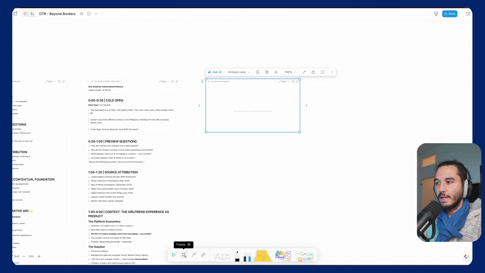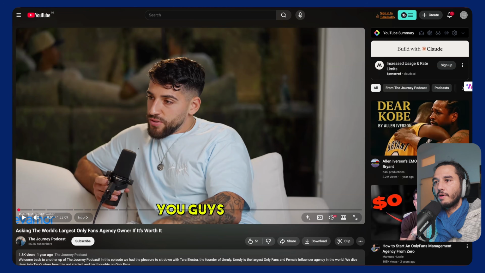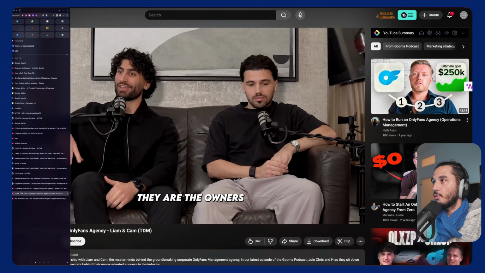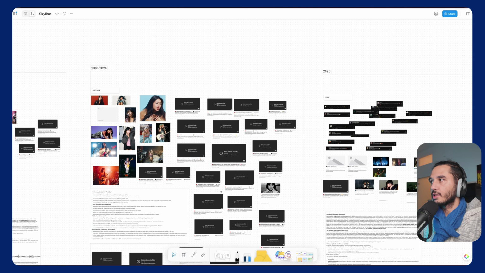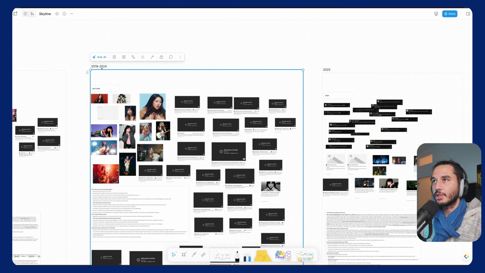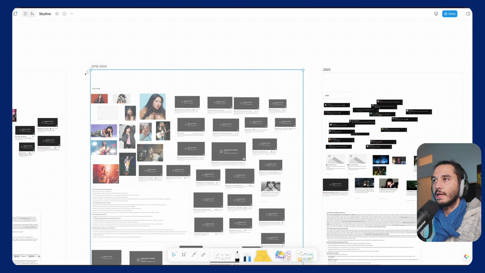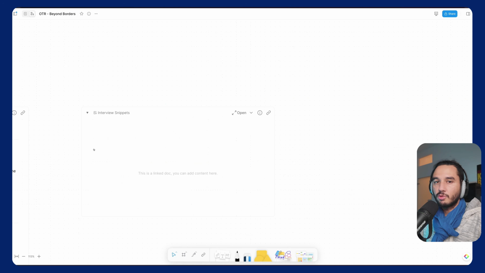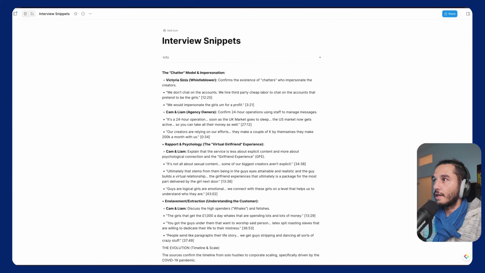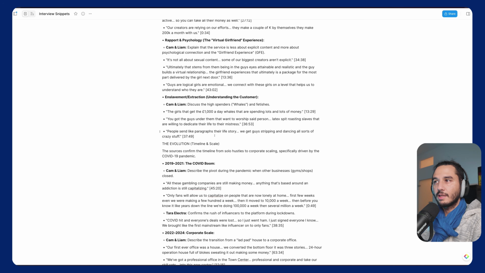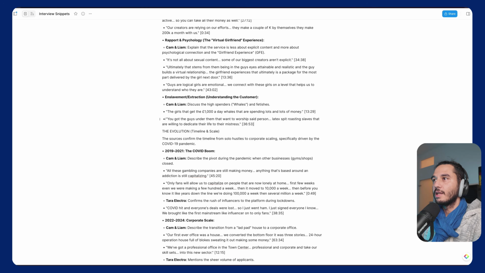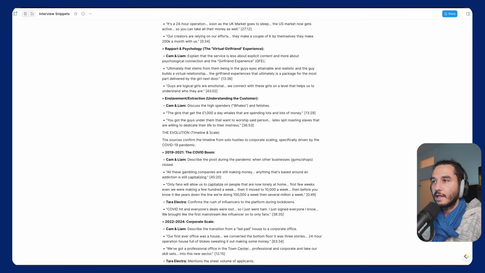You can build frames or sections here. So let's just say you found those interview snippets here, which AI can help us find. We would dump them and it would look something like this. And we can build sections that we can then move around as an entire section. Now going back to the interview snippets, we try to sort out things we don't need. This is important. I'm not doing it live now, but let's assume I would do it. Let's just clean up the things we don't need. Let's say we are done.